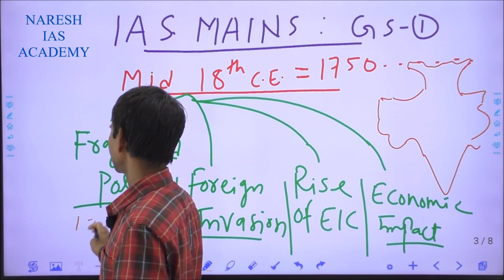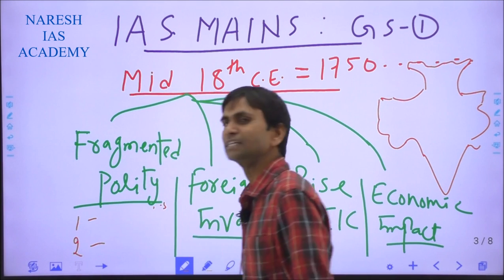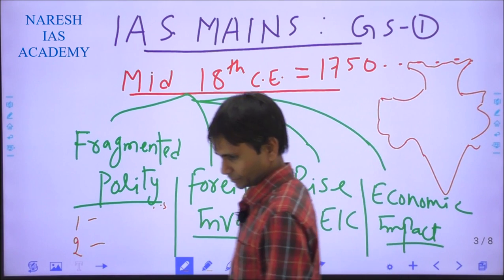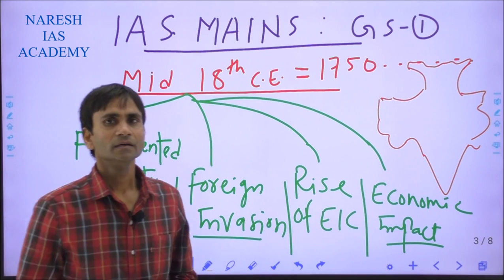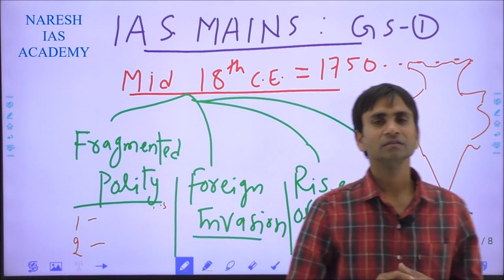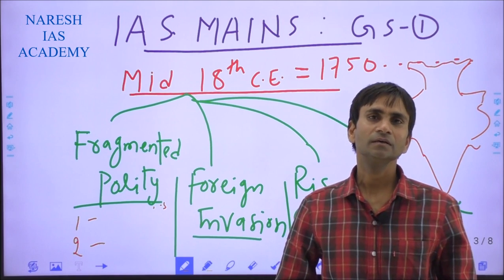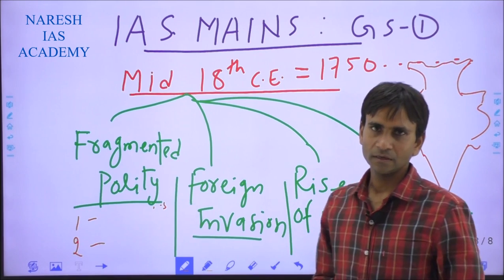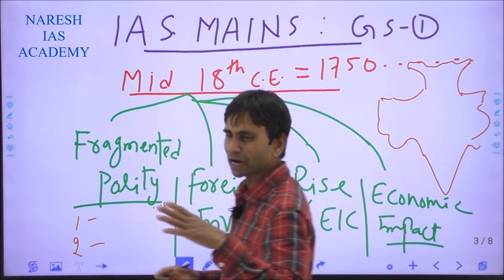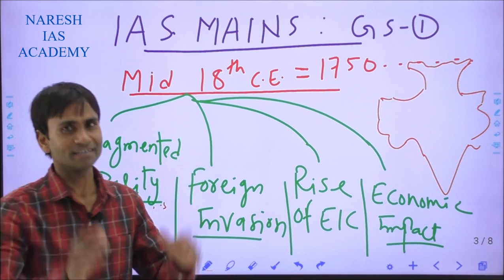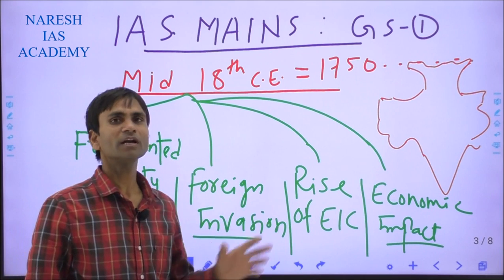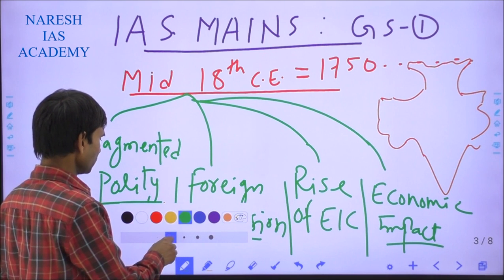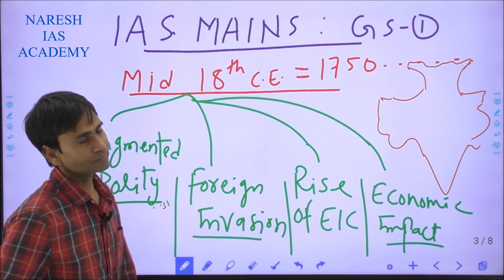Definitely we can say this was the time of disintegration, because up to 1750 or 1760 the imperial Mughals and their empire had declined to a large extent. There was a time when the Mughal empire was a symbol of Indian identity, but after the death of Aurangzeb in 1707, the Mughal empire continued to decline.